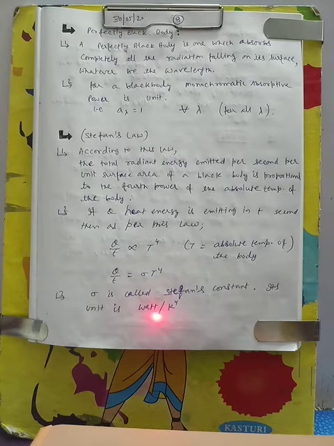I have added meter square here because, as we can see, in a black body the radiation energy emitted per second per unit surface area is directly proportional to T to the power 4. So T to the power 4 will be watt per meter square Kelvin to the power 4.